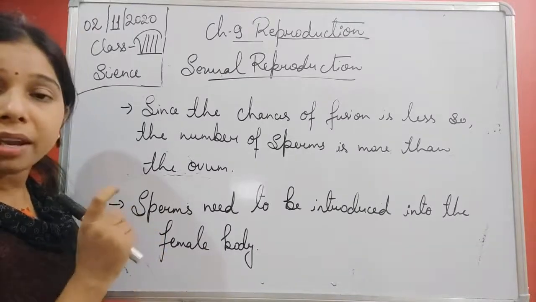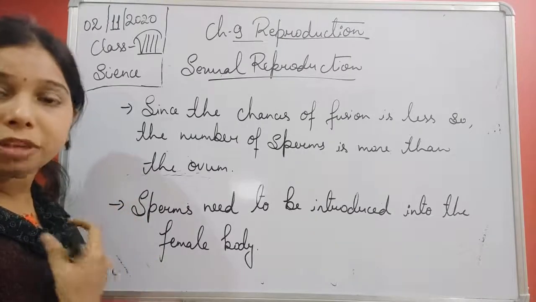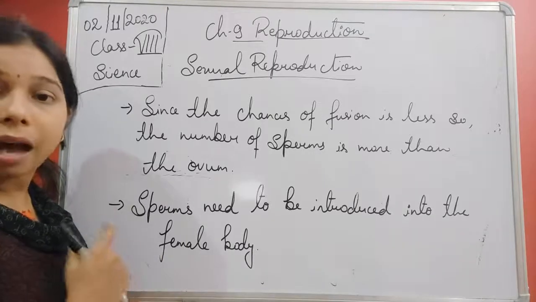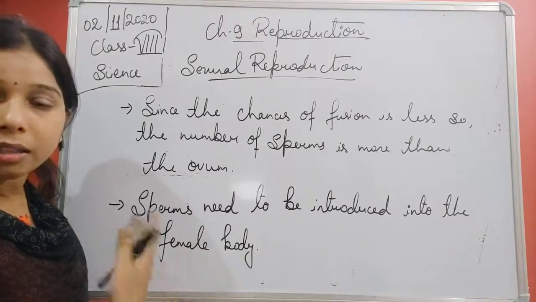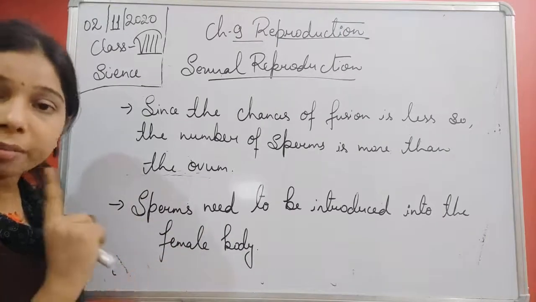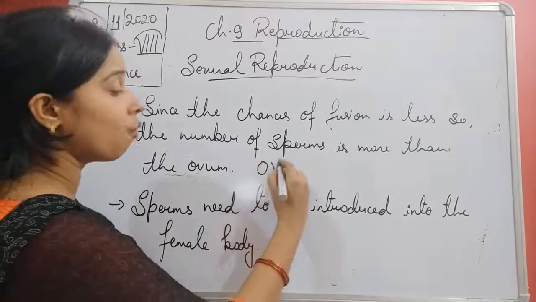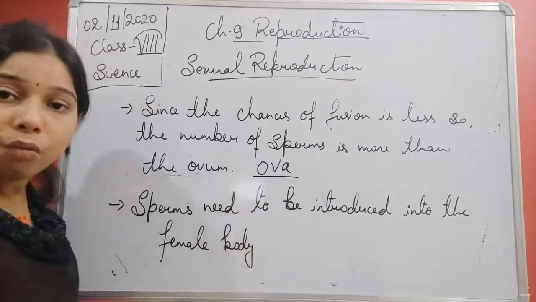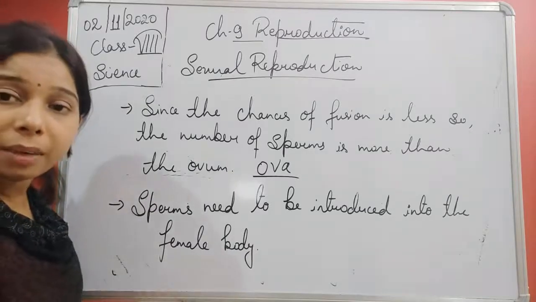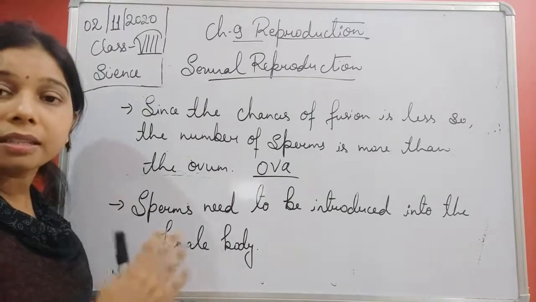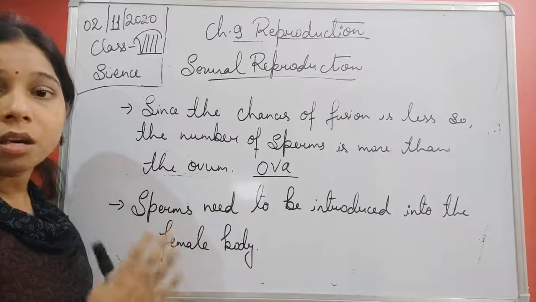When a female reaches puberty, she starts producing the female gamete or female sex cells, and that is also called an ovum, or egg. Another name is egg. Ovum means a single egg. When we talk about ova, in some books you will see it written as ova. So the plural of ovum is ova. What happens in the male, students? When the male reaches puberty, he starts releasing the male sex cells or male gamete, which is also called sperms.